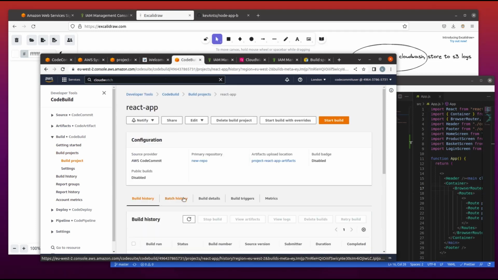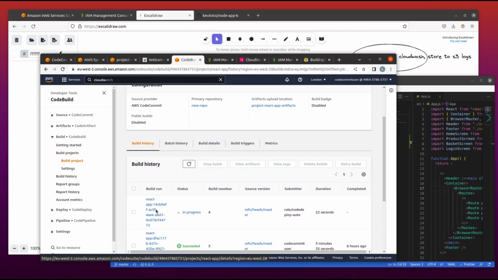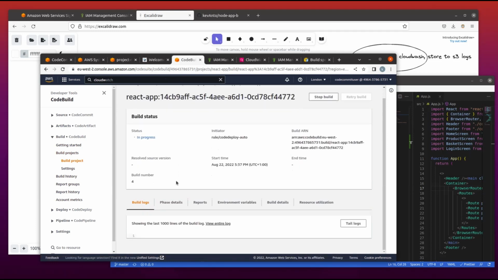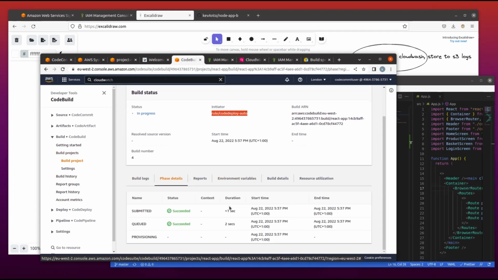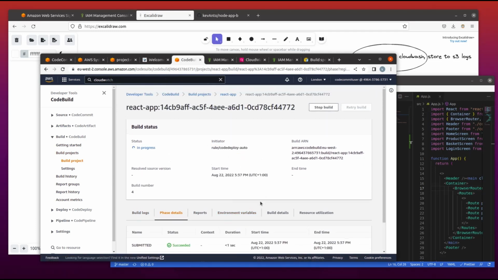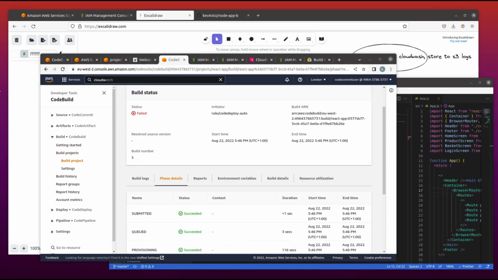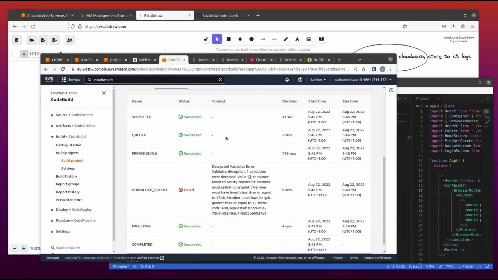Let's view the details. Let's see the logs. Let's click on the run build. Okay, still starting. Here we see it's the rule created with CloudWatch that automatically started the build stage, so we didn't run that manually.